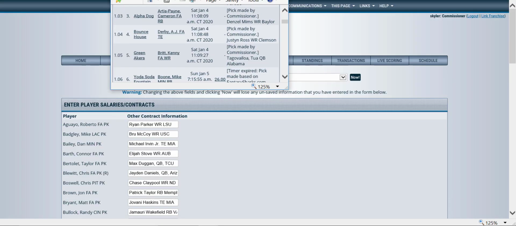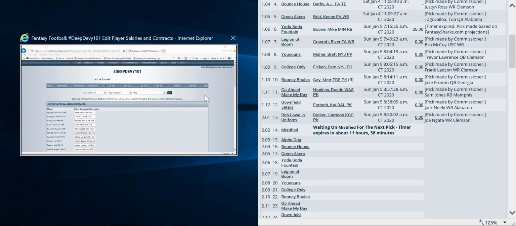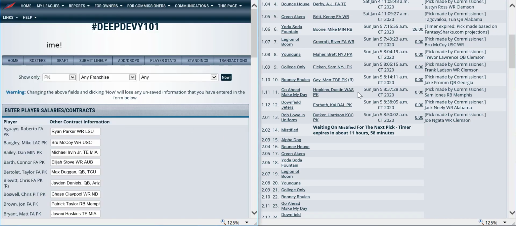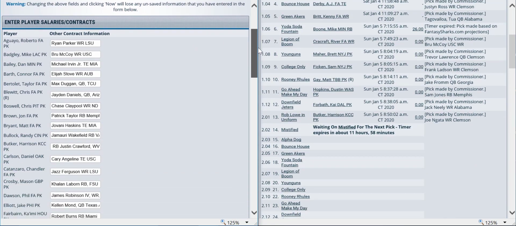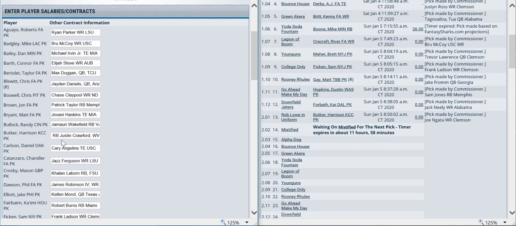I'm going to drag this off to the right and then just click on this one. Now I've got my draft list to the right. I've got my open boxes here to the left. I would go to Harrison Butker, and these are alphabetical.